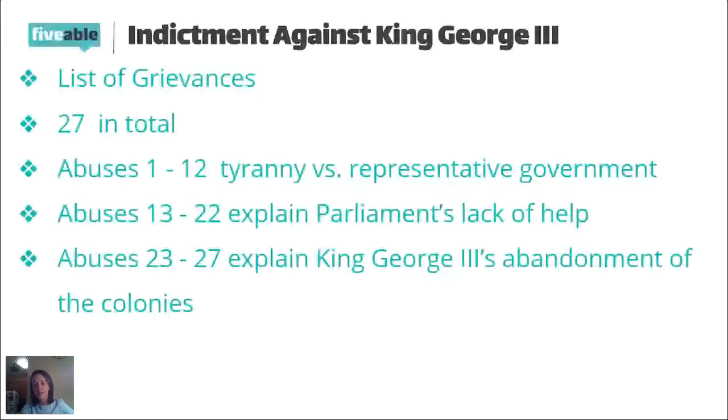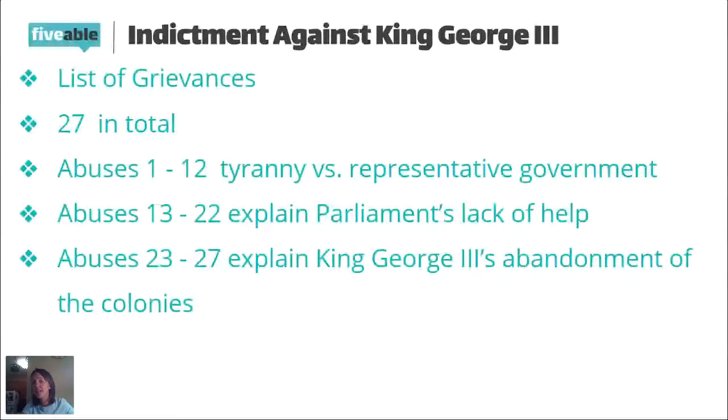They talk about, again, with these abuses against King George, that he kept a strong military presence within the colonies. So if you think of things like the Boston Massacre, right? One of the reasons it occurred was because of the strong military presence in the colonies. They kept them there during times of peace, so he's trying to almost make the militia and the power of the civil government really weak in comparison to the military government that he's sending in by having this strong military presence within the colonies.